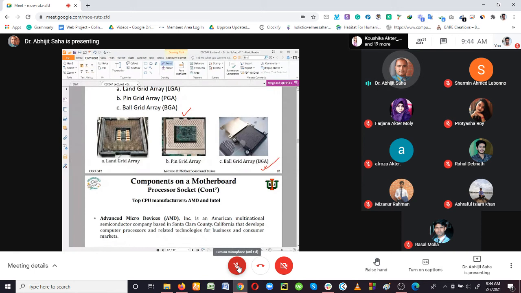So the first one is the pin grid array. The processor had pins, right? Those pins are considered the male connector, and the CPU socket was the female. That means the pins must be placed onto the accurate hole positions to connect the CPU with the CPU socket. That is the first time this type of CPU socket was used.